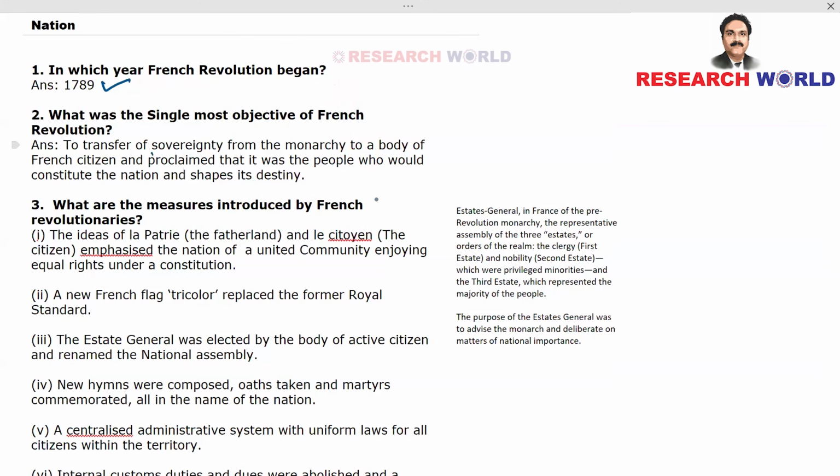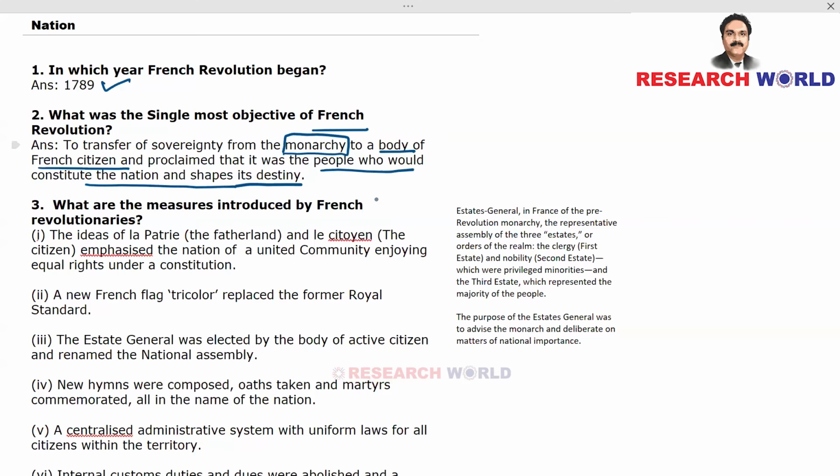To transfer sovereignty from the monarchy to a body of French citizens and proclaim that it was the people who would constitute the nation and shape its destiny. So, the French Revolution proclaimed that there should be sovereignty, that is, the power given by the people to the ruling class, and it should not be vested in a centralized monarchy.